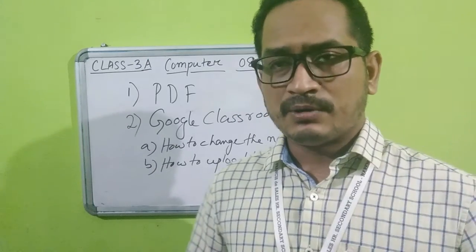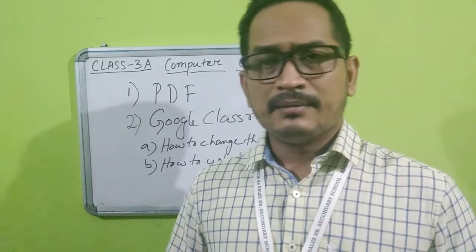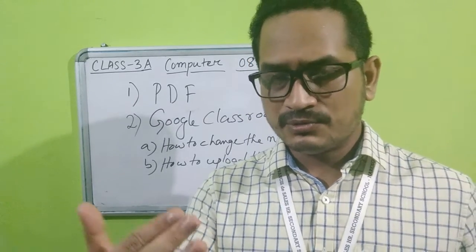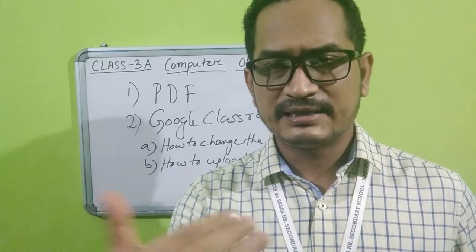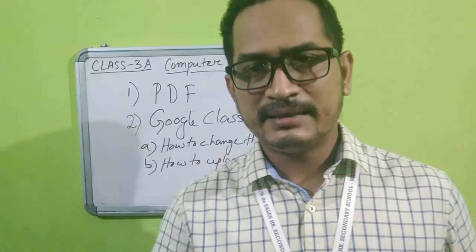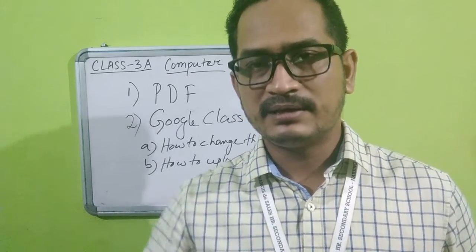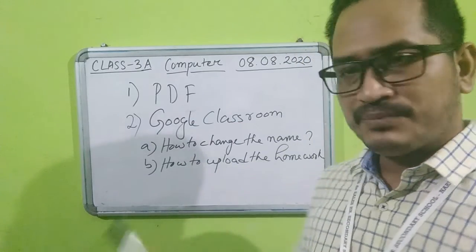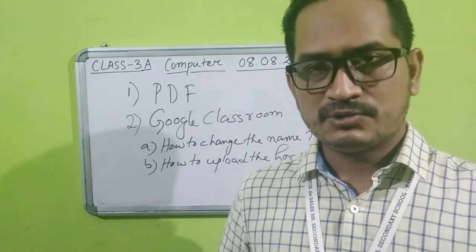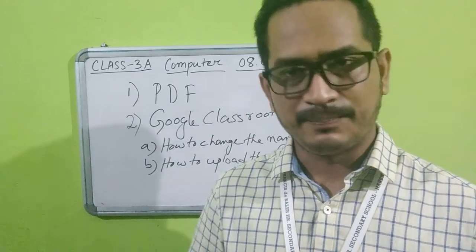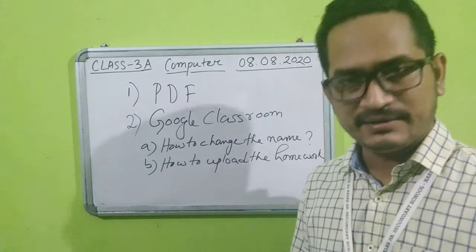But it will create a problem for you and for me also. Why? Because when I check the homework, I will not be able to recognize who is actually sending the homework, as I will see only that name. So it is very, very important to change the name in the Google Classroom so that I can recognize, yes, this person has sent the message. So that is the first thing we will get in that video.